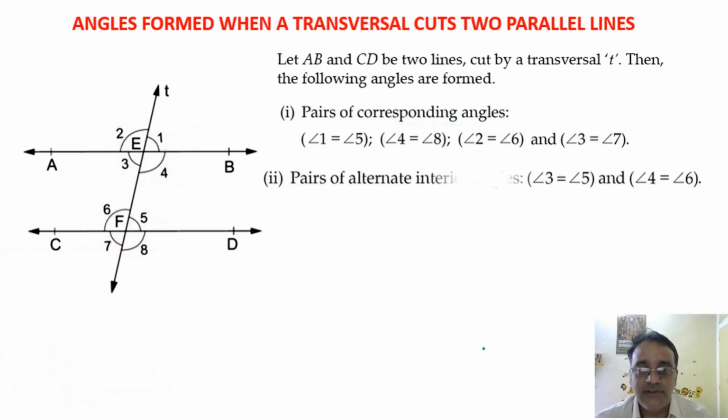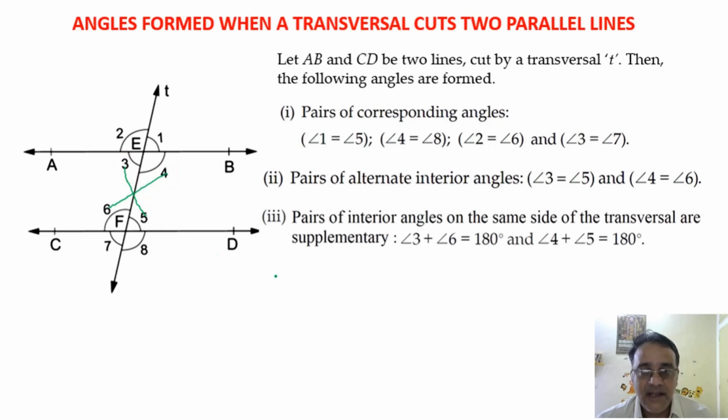Now let us move towards pairs of alternate interior angles. So there are two pairs, one is angle 3 and angle 5, and angle 4 and angle 6. And the pair of interior angles on the same side of the transversal are supplementary. This is the property. So angle 3 plus angle 6, the sum of these two angles is 180 degrees, and the sum of these two angles is 180 degrees.